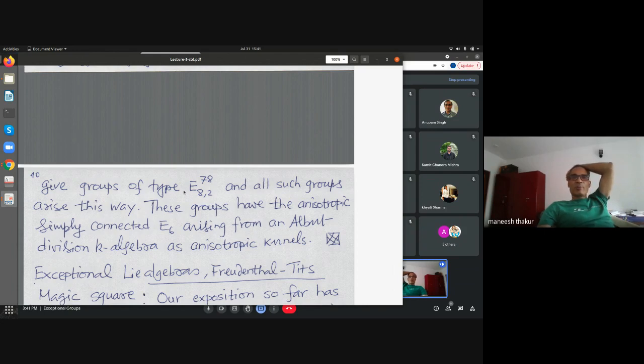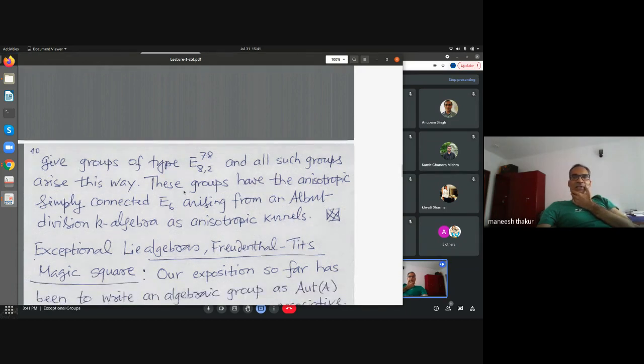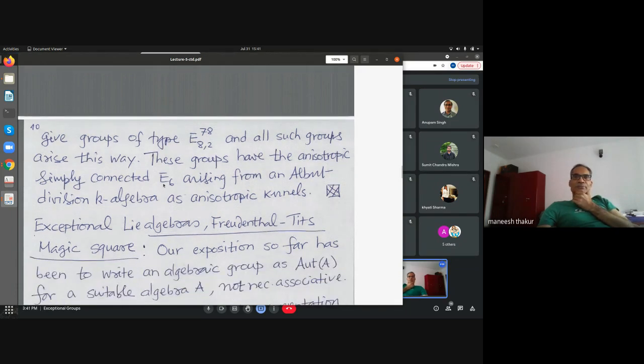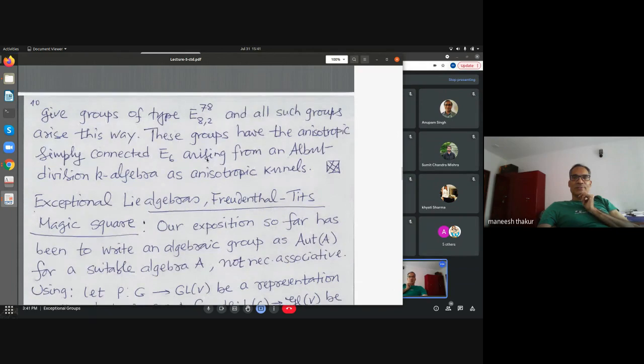And there is a recent paper, which I forgot to put in the references, where Weiss has written an appendix giving a proof of this. So these groups have the anisotropic kernel as simply connected E6 arising from an Albert division K-algebra. So all these groups can be described using Albert division algebras. Okay, so much technicality.